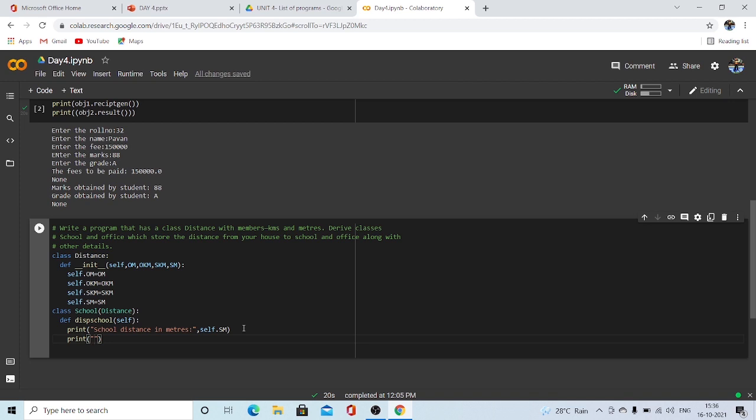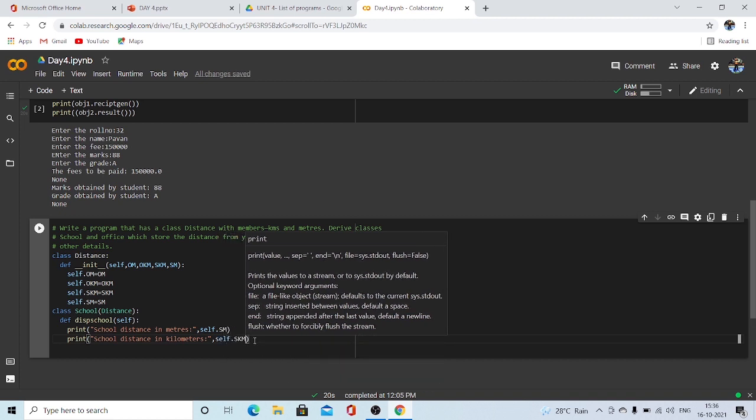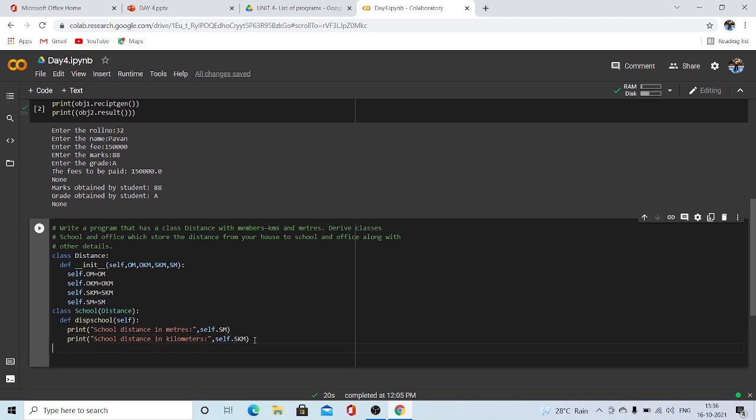Now we have to print even the school distance in kilometers. For this, it would be self.skm, school distance in kilometers. You got it, right? So we are done with creating the variables in the Distance class, and we have derived School from Distance, and we have even stored the distances of school in kilometers and meters.